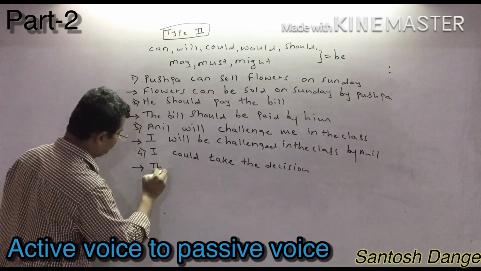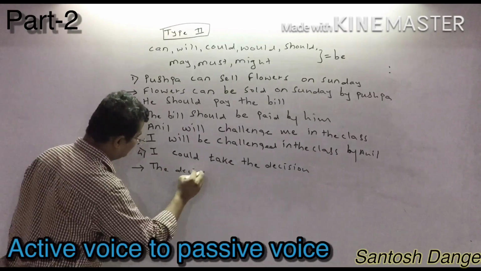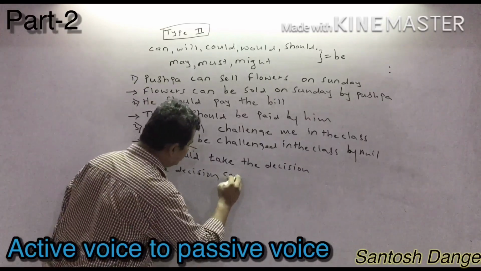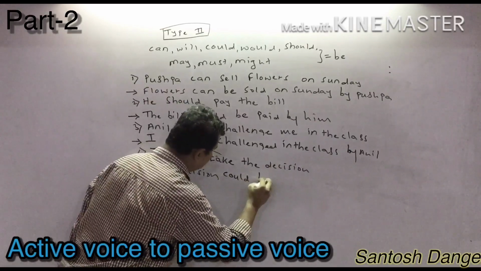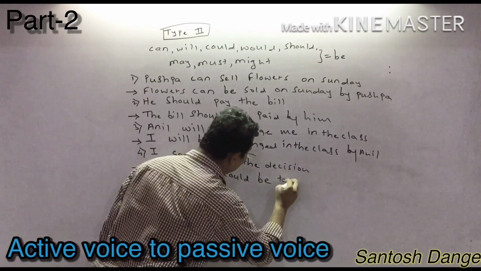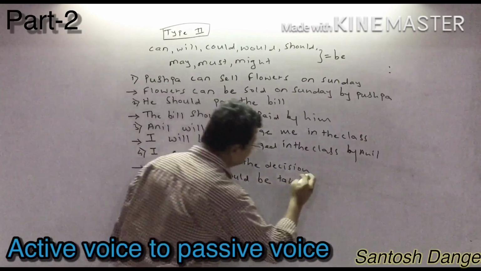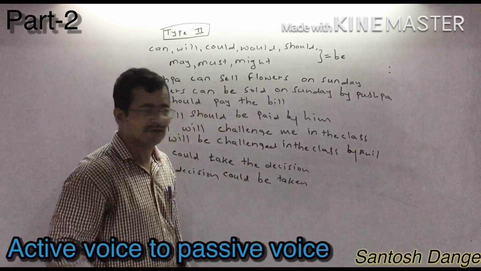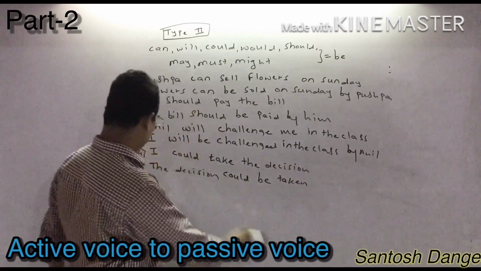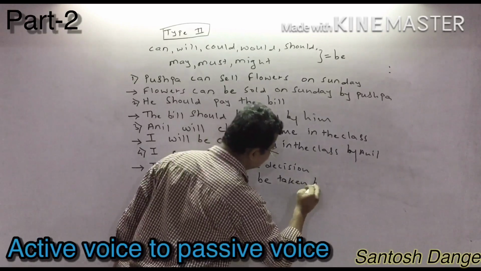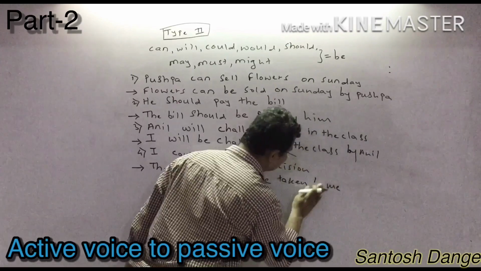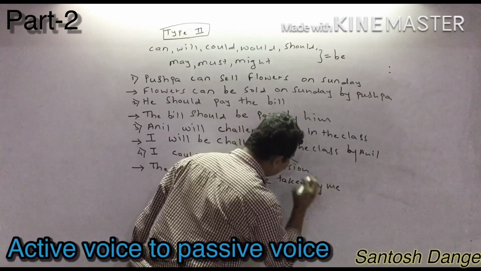Now the last sentence you can convert: the decision. Now what do you write? Could. If they have given could, you write could as it is. Join the sentence by using be. Take the third form of the verb: taken. After that, the remaining part is not given in the sentence, so you write directly by. So: The decision could be taken by me. The I is converted into me.